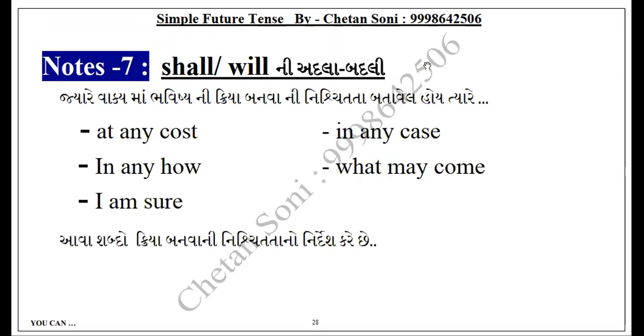At any cost, in any case, what may come, I am sure. These words show the action will happen definitely. At any cost, I will not meet Trump. I shall not meet Trump. That was the sentence. At any cost, I will not meet him. I am not telling you I hate him or I love him. This is not my point. But at any cost, I will not meet him. I am not having time for him. Not at all. This is a simple sentence, right?